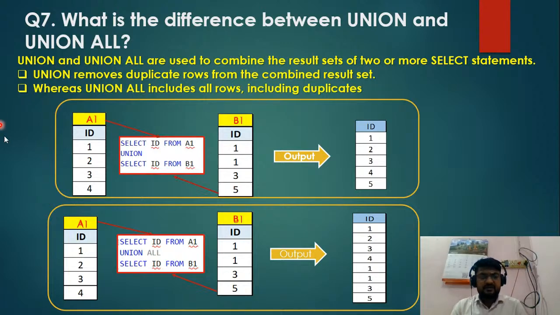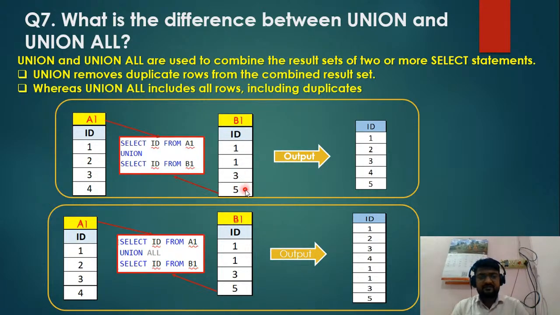Basically it takes only the unique records from both tables. It removes the duplicate records. If we apply the UNION on these two tables, A1 and B1, we get this output. In the A1 table there are the records 1 2 3 4, and in the B1 table 1 1 3 and 5.